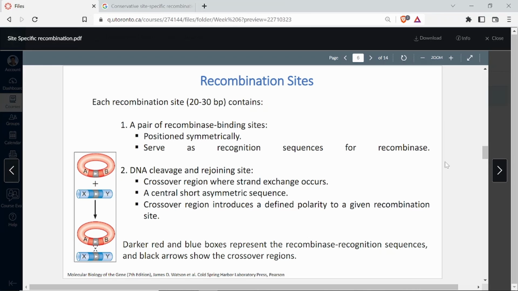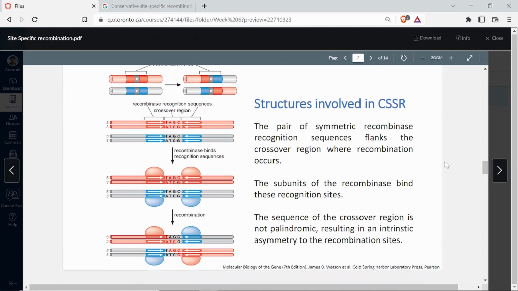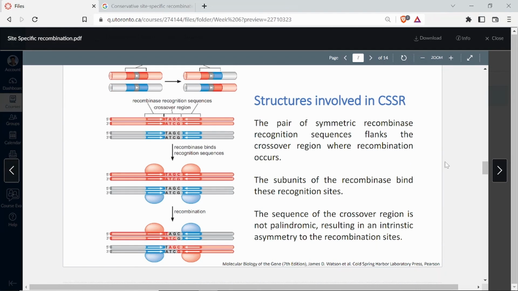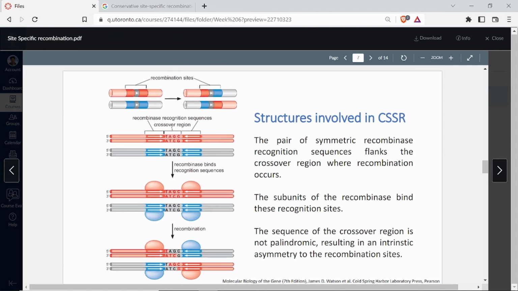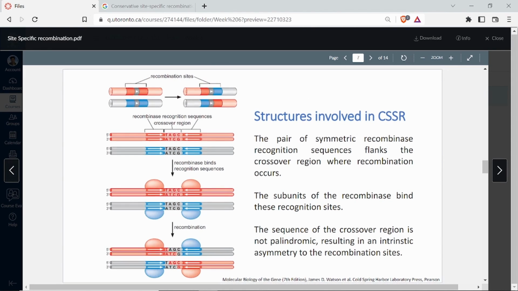So these are the structures involved in CSSR. These are the recombination sites, and it can switch to this form soon after recombination, which means when these two come together, the blue moves up and the red moves down. So it becomes red, blue, blue, red. Similarly, this blue can also move up and red can come down, so it can become blue, red, red, blue. Either way, there is recombination.